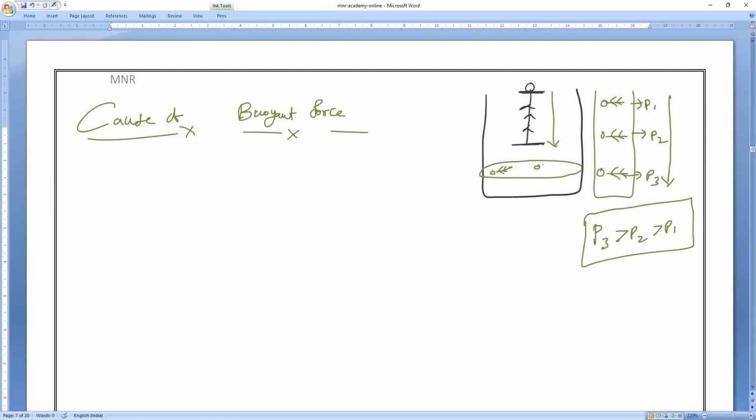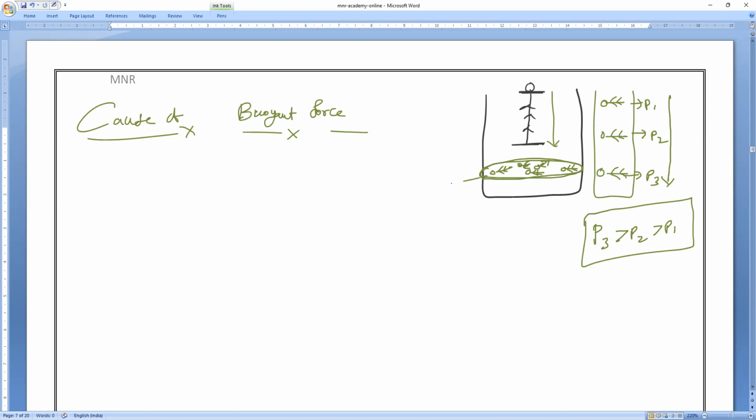Now, for example, at a given depth, Mr. Lingesh is swimming here, Mr. Nivedan is swimming here, Mr. Kishore is swimming here, Mari is swimming here, or someone else is swimming here. Now tell me, they are all at the same depth. So will they experience the same force or a different force? Everyone?